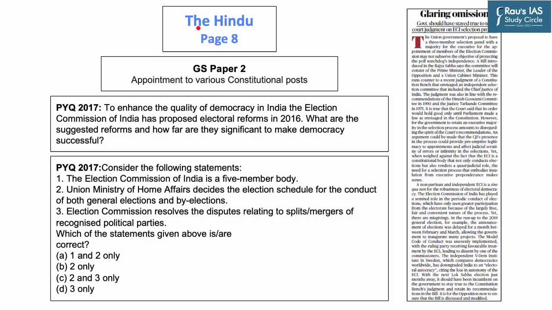Now moving on to the third article of the day, which appeared on page 8 of today's Hindu newspaper. According to this article, the government introduced the Chief Election Commissioner and other Election Commissioners (Appointment, Conditions of Service and Term of Office) Bill of the year 2023. In this bill, the government has proposed a 3-member selection panel for the appointment of members to the Election Commission of India. Now, the Election Commission of India is a non-partisan and independent commission which ensures the robustness of electoral democracy in India.